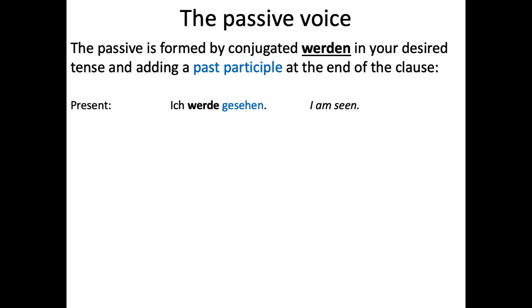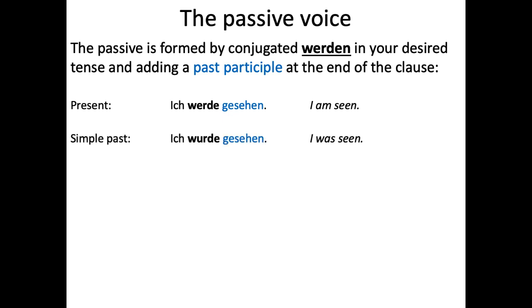So the thing about the passive is that you can do it in any verb tense, and the way you do it in different tenses is by changing the way that werden is conjugated. So if you want a passive in the present, you need to conjugate werden in the present. Ich werde gesehen, I am seen. It's present passive because werden is conjugated in the present plus past participle. Past participle is always going to be there.